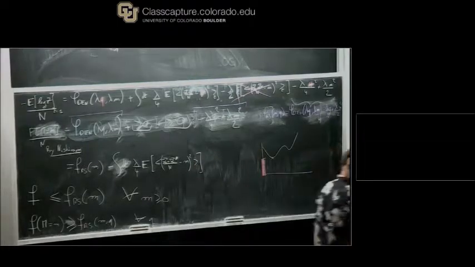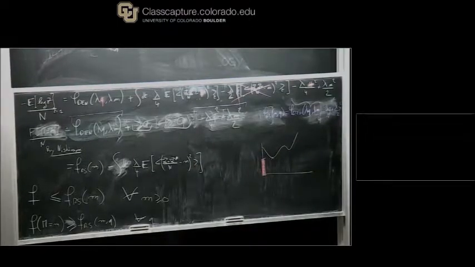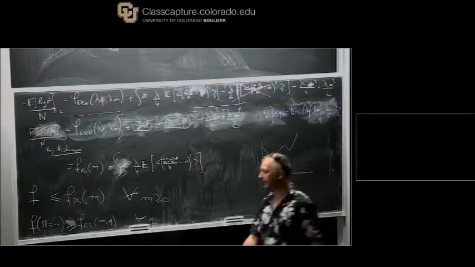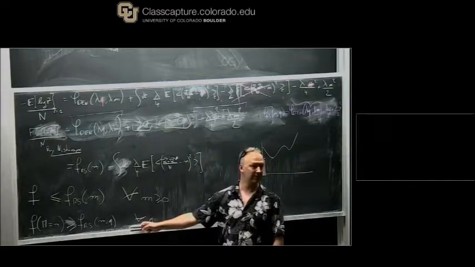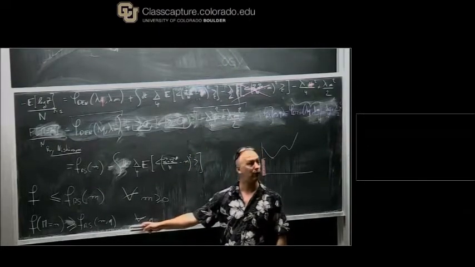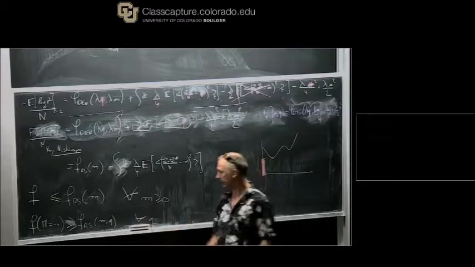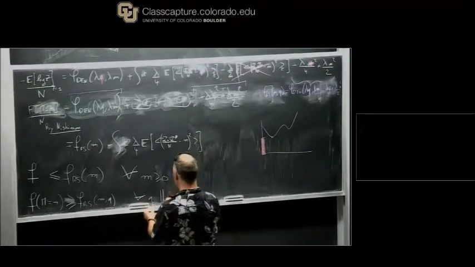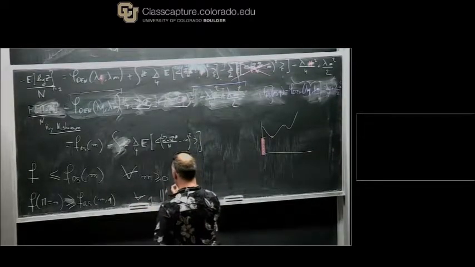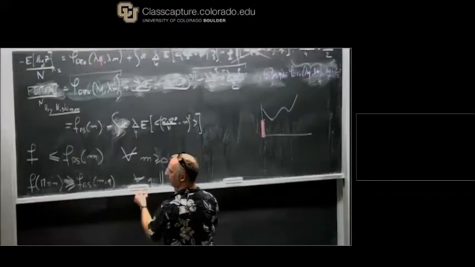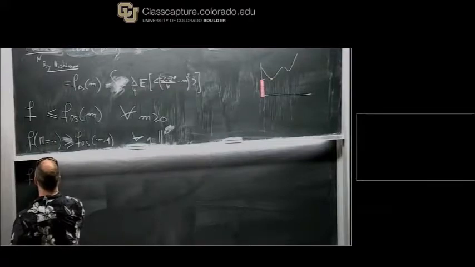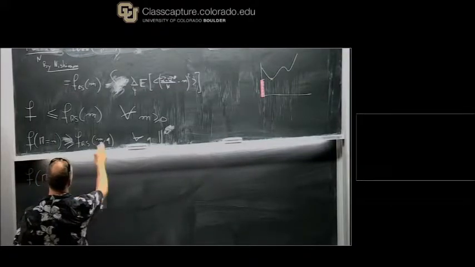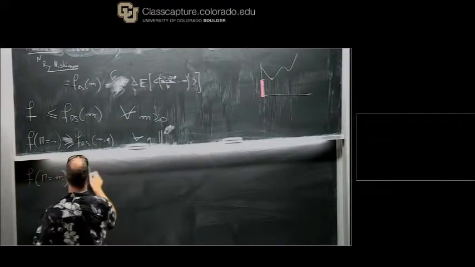All right, it looks like I'm not done yet, but I am. Because if this is true for all Q, this is true in particular when Q is equal to M. Okay? So, still true. I can finish here. So it's still true for Q equal to M, so it's still true for FRS of M.